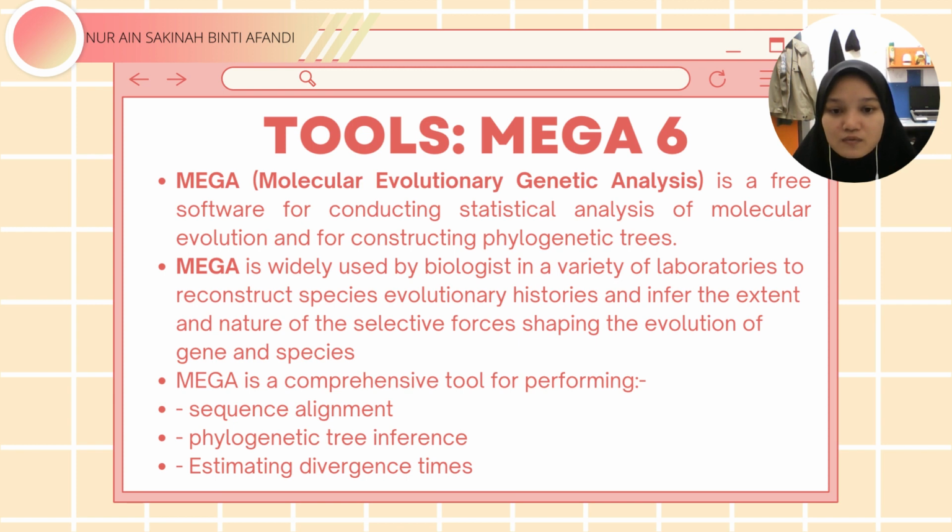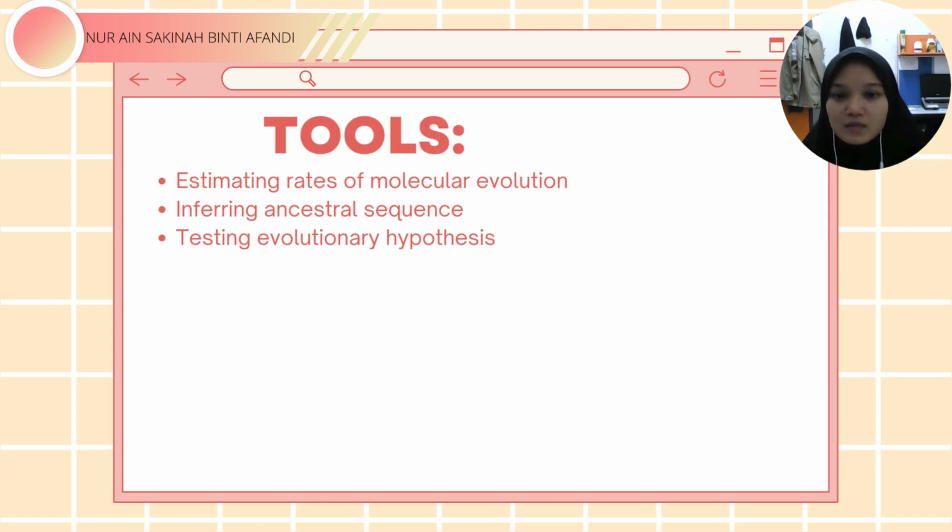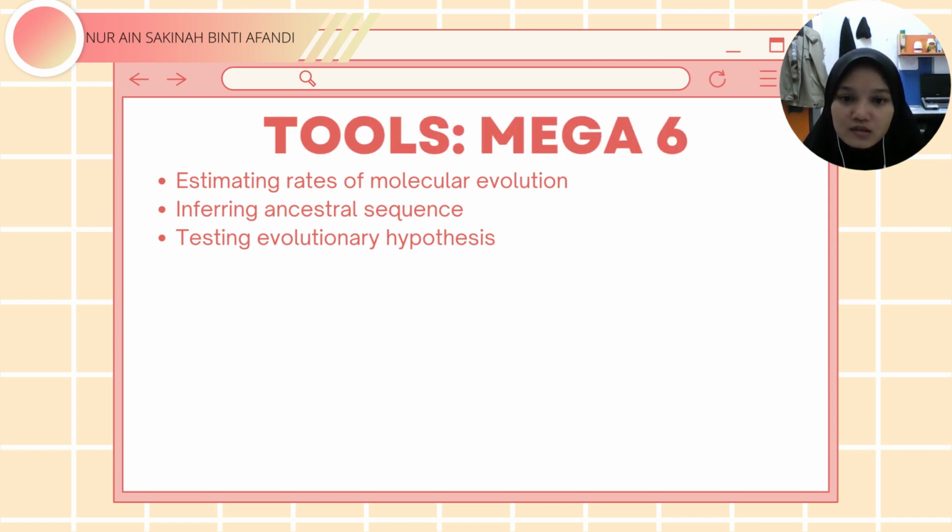MEGA is a comprehensive tool for performing sequence alignment, phylogenetic tree inference, estimating divergence time, estimating rate of molecular evolution, inferring ancestral sequences, and testing evolutionary hypotheses.